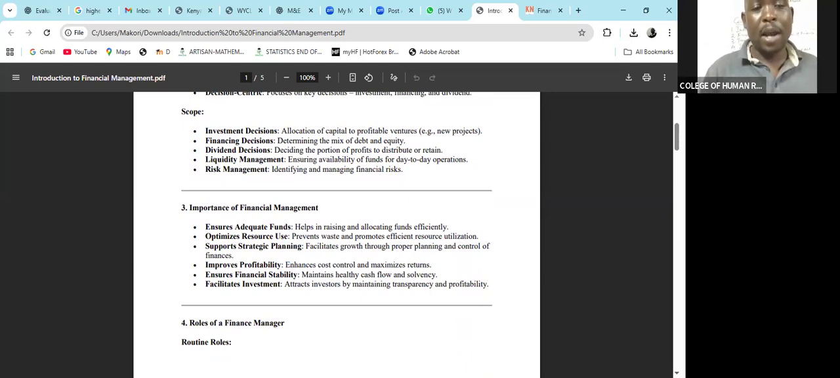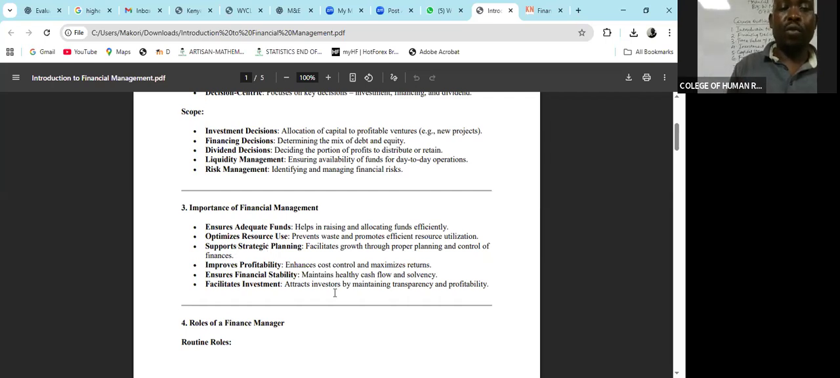Importance of financial management. Number one, it ensures adequate finances. So at any given time, we have made the financing decisions and we have determined the adequate funds that we need so that we can run efficiently. It also optimizes the resource use, and this simply means that it prevents wastage. It promotes efficiency of resource utilization.